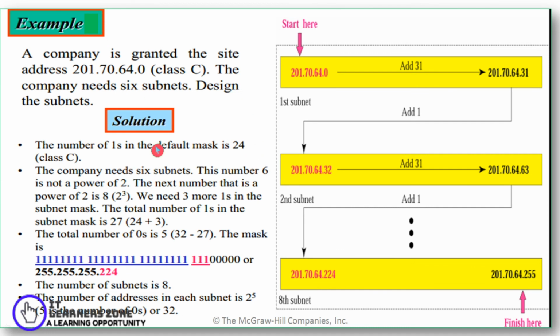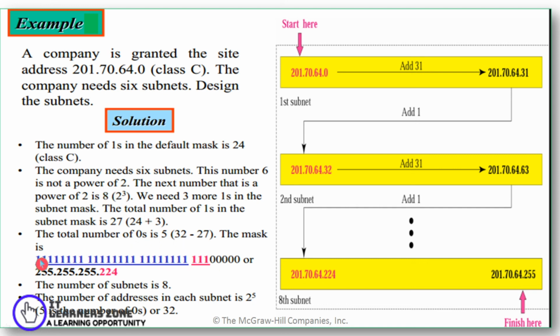So here is another example of this. Here the company is granted an address 200.170.64.0, since it's a class C address, and the company needs 6 subnets altogether. In order to calculate 6 subnets, again I will be going in powers of 2. So I'll say 2 raised to 3, again it gives me 8. So 8 subnets can be formed.